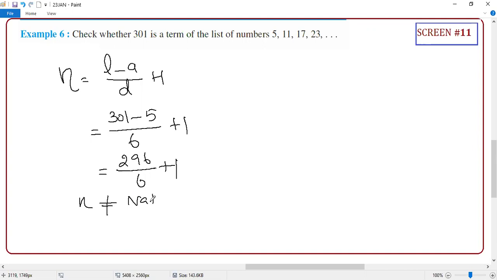What does this indicate? It means 301 is not a term. That's all, student. Crystal clear or not? Clear, sir.